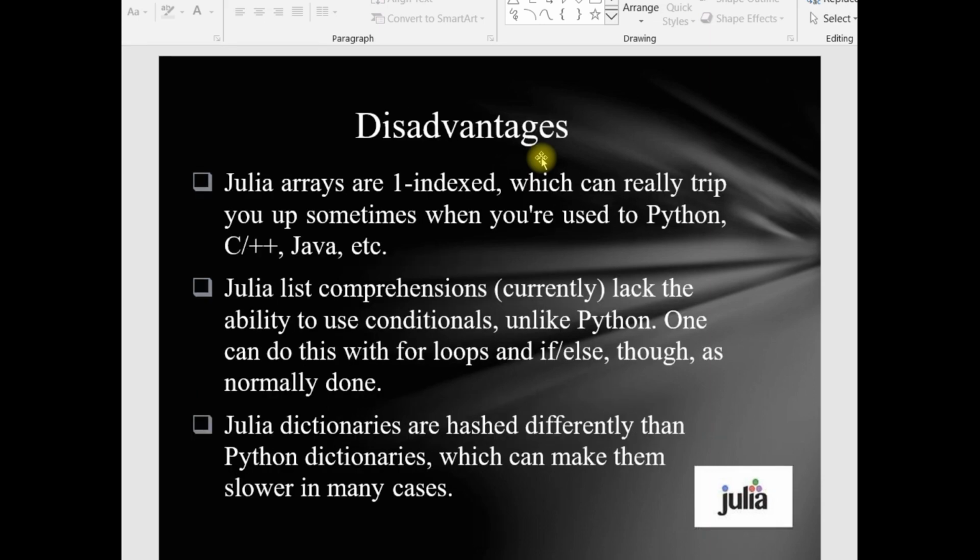Disadvantages: Julia arrays are one indexed, which can really trip you up sometimes when you are used to Python or C++ or Java, etc. Julia list comprehensions lack the ability to use conditionals, unlike Python; one has to do it with loops and if else as normally done. Julia dictionaries are hashed differently than Python dictionaries, which can make them slower in many cases.